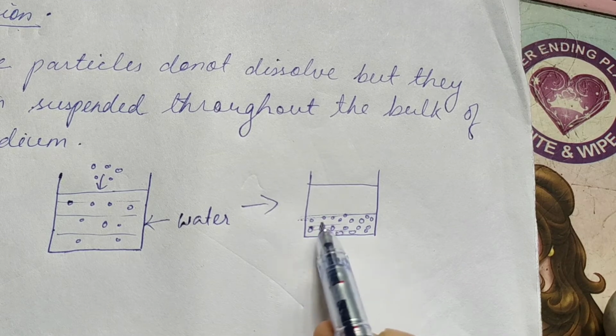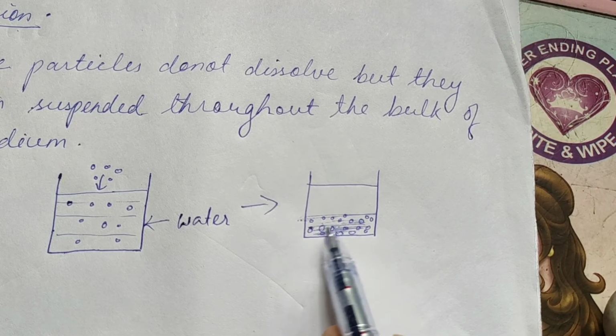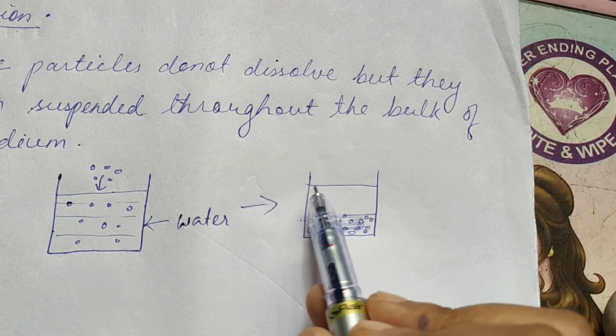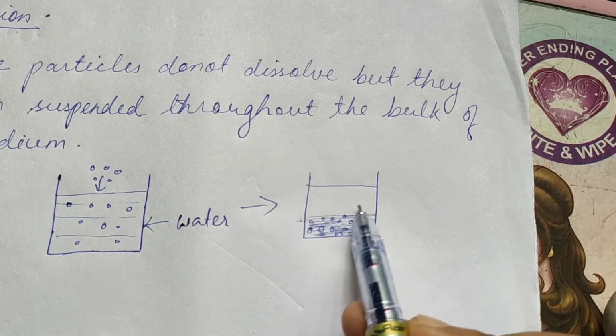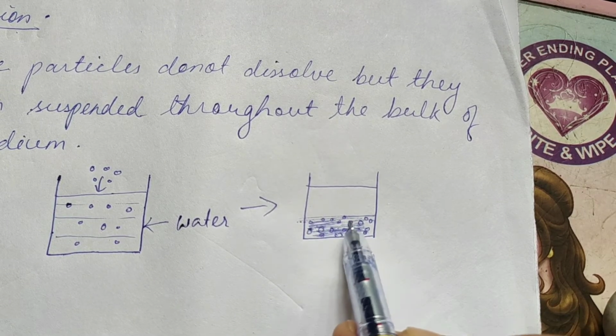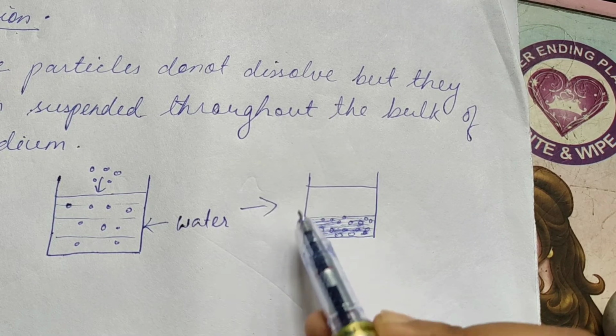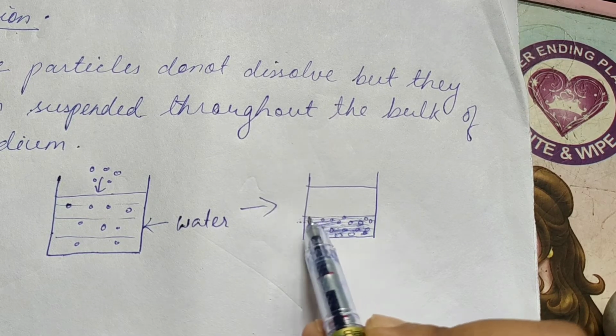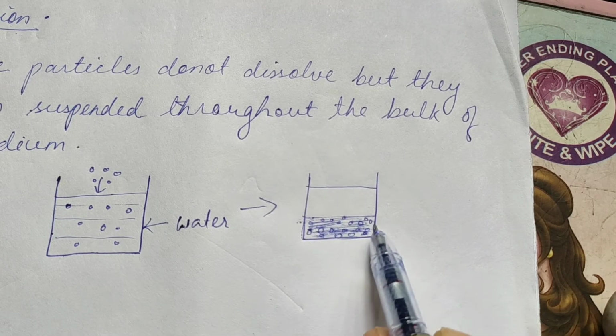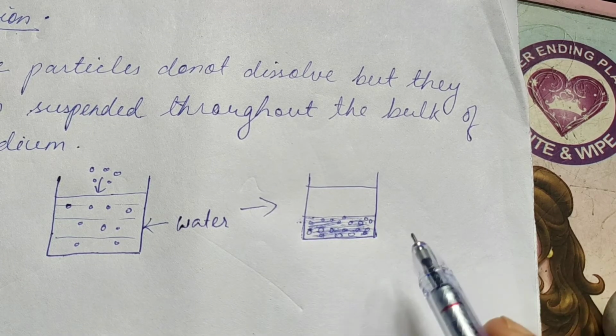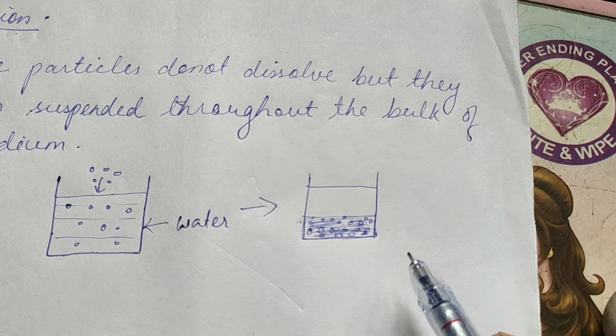The particles will be visible over here. It will be darker, and the water level will be almost transparent, clear. After you keep the suspended mixture undisturbed for a while, you are going to see this kind of a pattern.